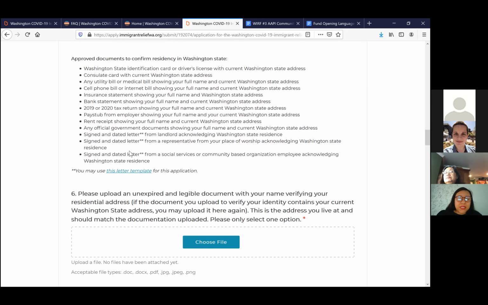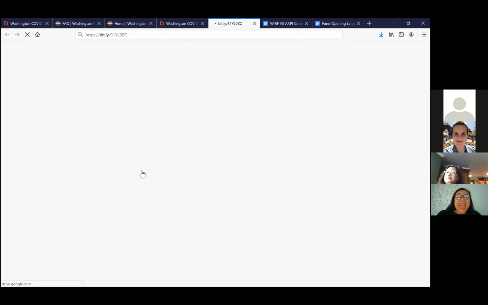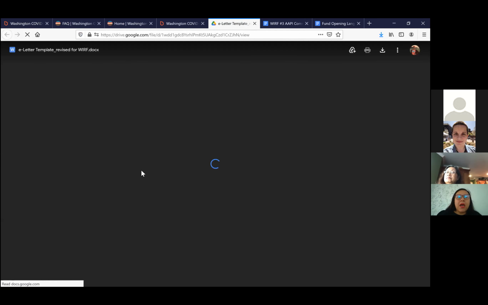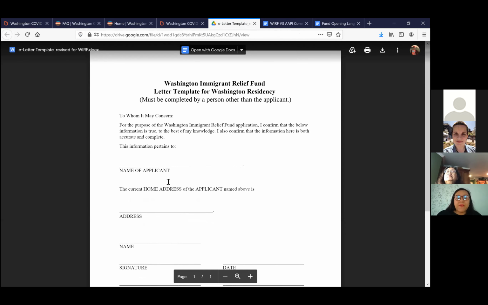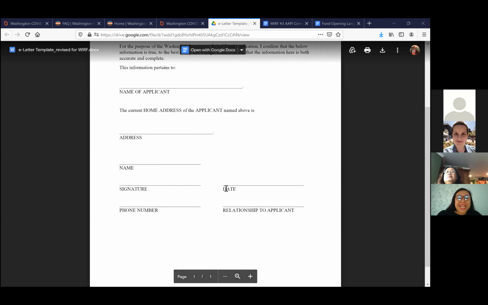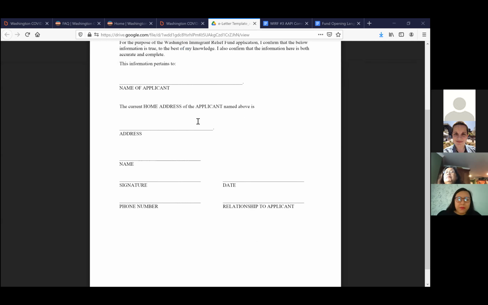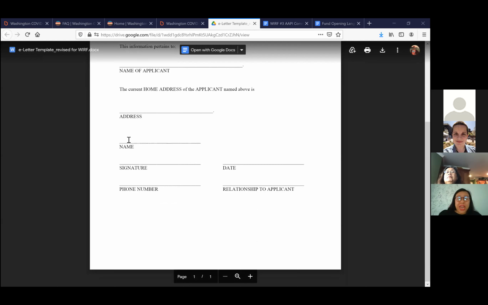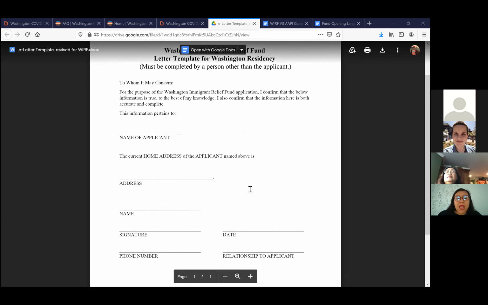Many of us provide services to community members. As an organization, you can complete a form, a letter on behalf of someone. So you would enter their name, you would enter the address, the physical address of the community member, you would enter your name, you would sign it, date it, phone number, and then if you're a case manager, whatever your title or the relationship to the applicants, you would write it here. This counts as the proof of residency if the community member has no documents, the proof that they have a physical address from the state of Washington.